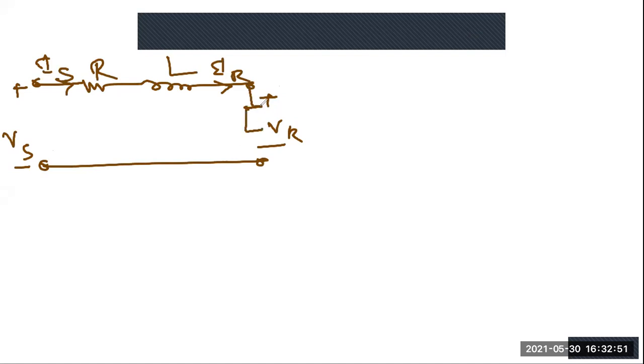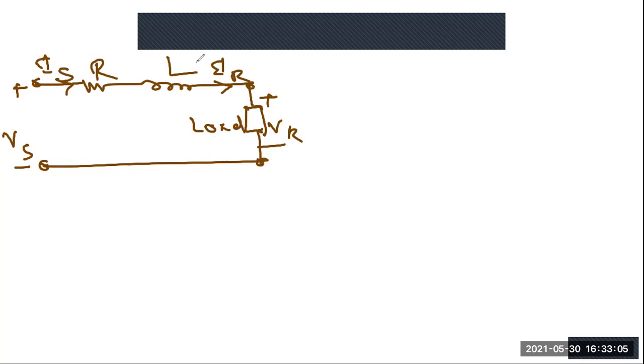So we have a resistance, an inductance, and this is your neutral path, the return path. This is your Vs, this is your Vr, the receiving end. This is your Is, the sending end current, and Ir, the receiving end current. This is R and this is L. Here we are connecting a load across the receiving end. Circuit is clear? Yes, sir. Okay.